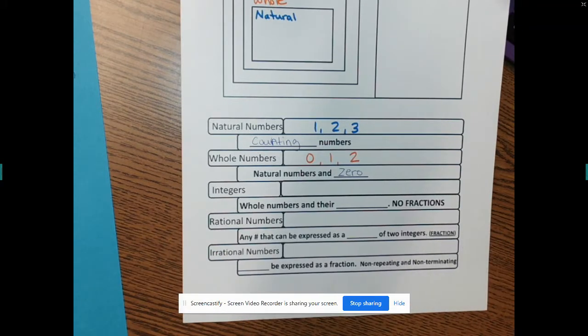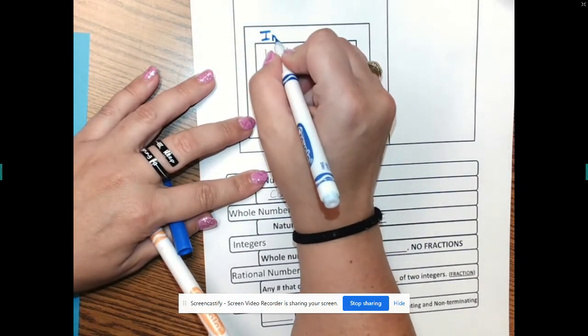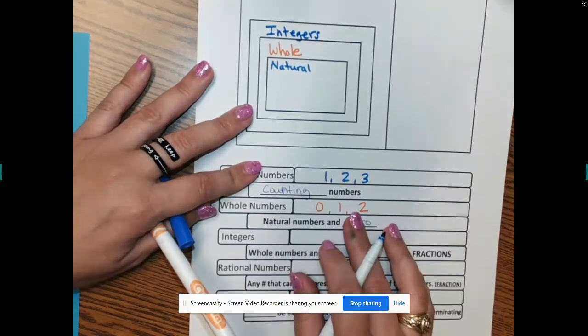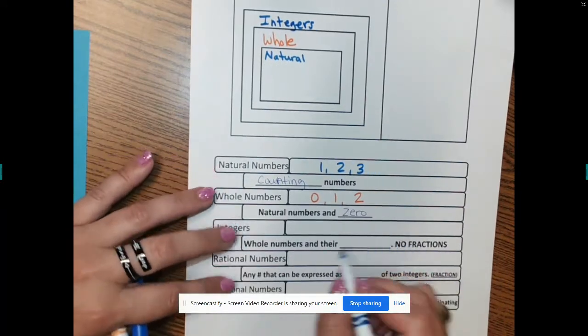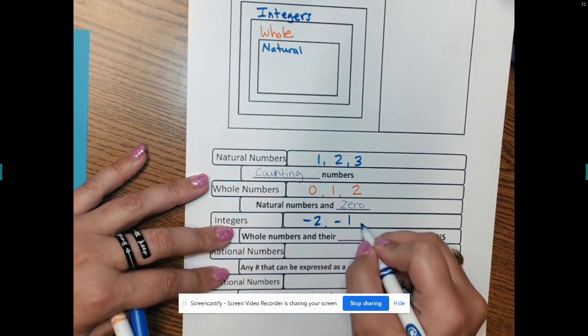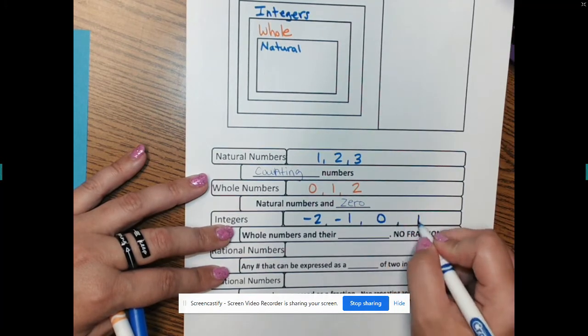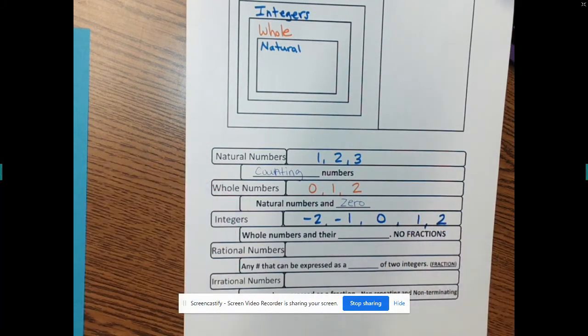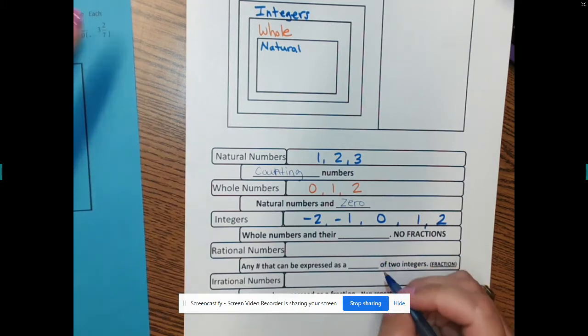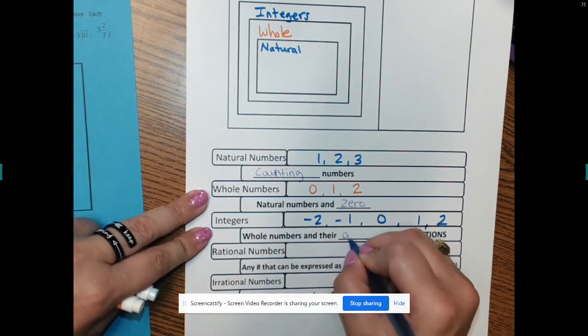All right. Integers are next. Again, these words should seem very familiar to you. Integers are like -2, -1, 0, 1, 2. So these are all of those whole numbers and their opposites. All the whole numbers and their opposites.